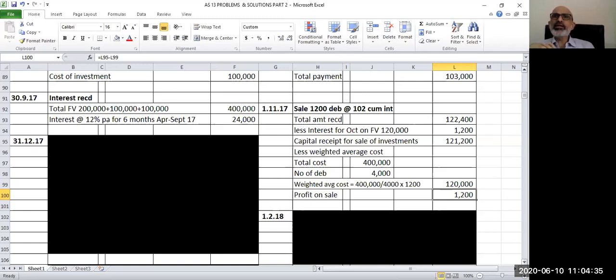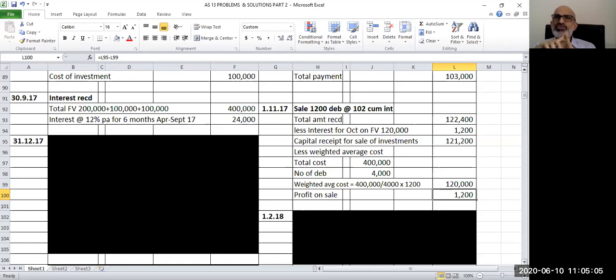Then we calculate the weighted average cost. As on date of sale, we are having 4,000 debentures. 2,000 was the opening balance, 1,000 was the first lot purchased, and 1,000 was the second lot purchased. So total 4,000 debentures. If you see the investment column, the costs were 2,02,000 for the opening balance, 1 lakh rupees for the second lot purchased, and 98,000 for the third lot purchased, aggregating to 4 lakhs.